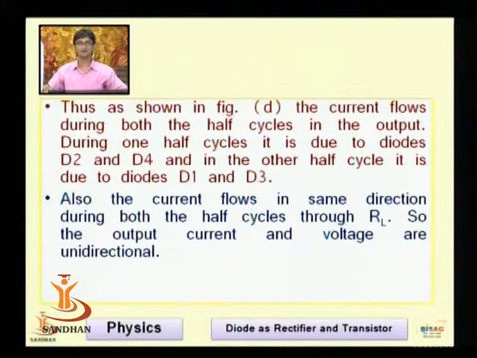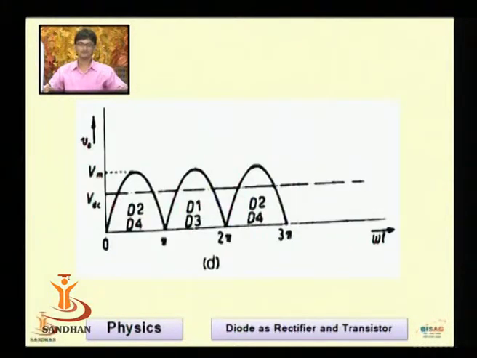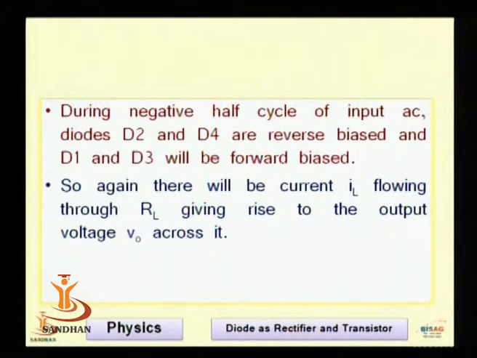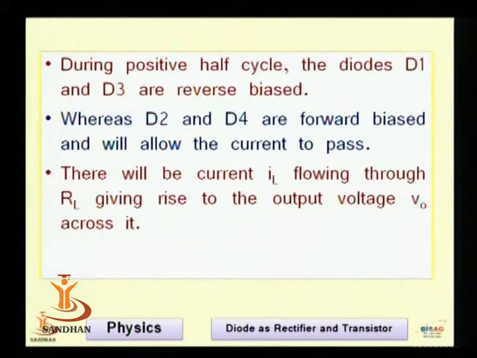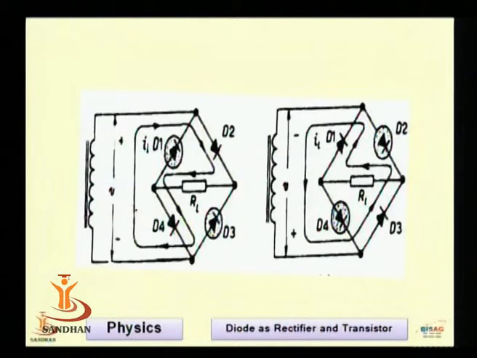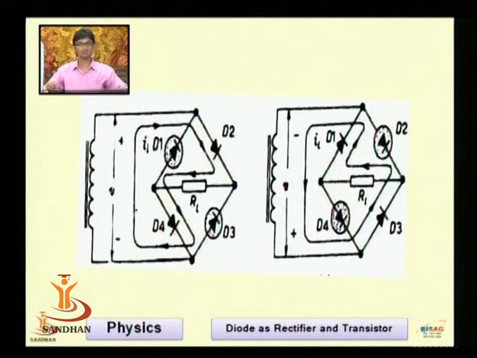During one half cycle, the output is due to diodes D2 and D4, and in the other half cycle, that is the negative half cycle, the output is due to D1 and D3. Also the current flows in the same direction during both the half cycles. Let me show you again. See, the current flowing through resistor RL in both cases is in the same direction.